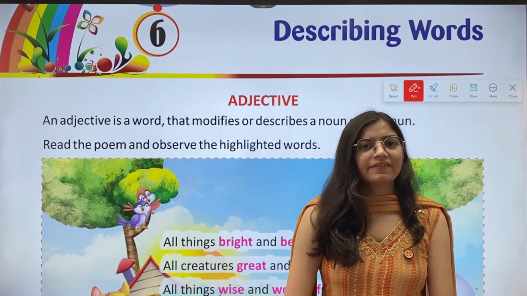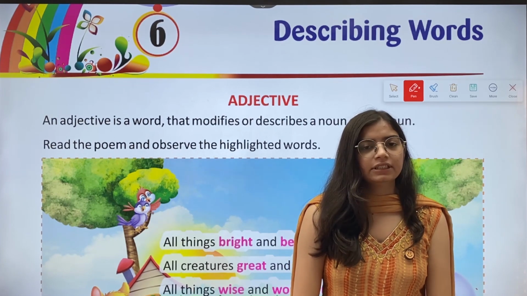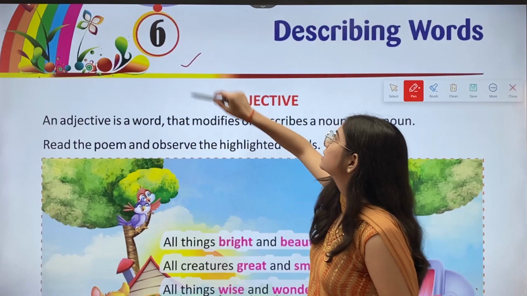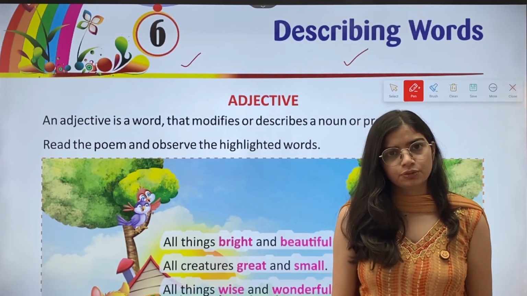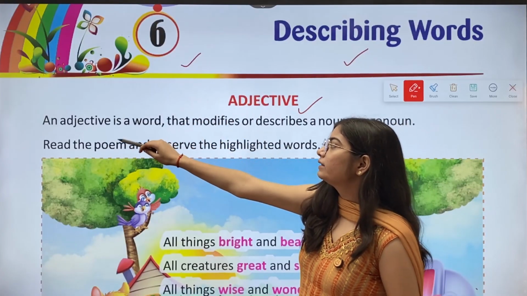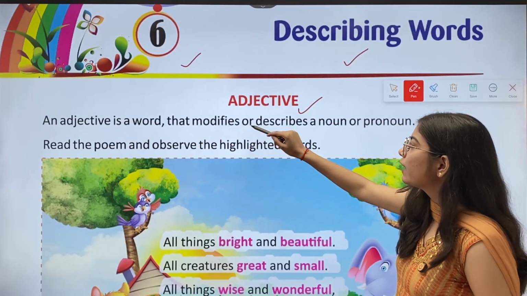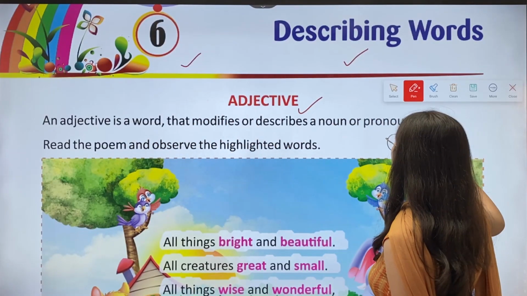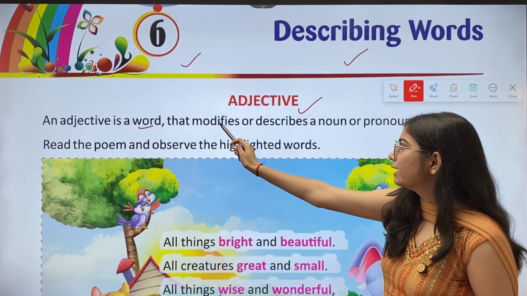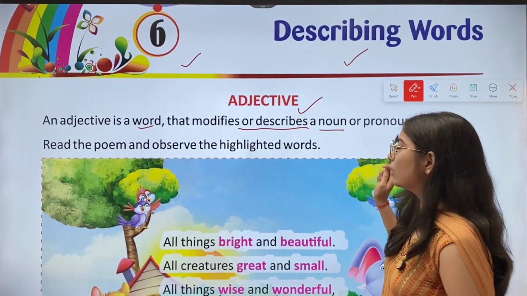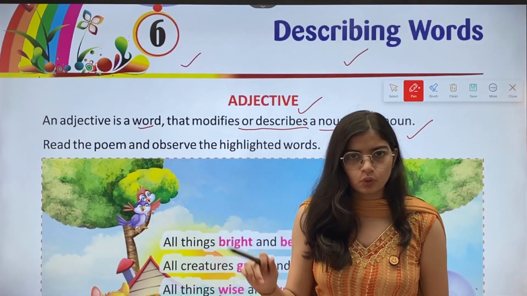Hi kids, we are starting a new chapter number 6, describing words from the book Grammar 2. We have adjective. An adjective is a word that modifies or describes a noun or pronoun. जो एडजेक्टिव होता है वो एक वर्ड होता है जो कि डिस्क्राइब करता है एक नाउन या फिर प्रोनाउन को.